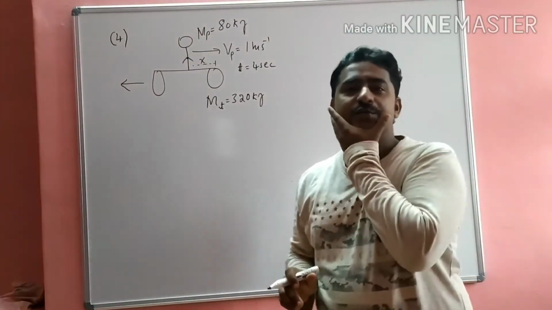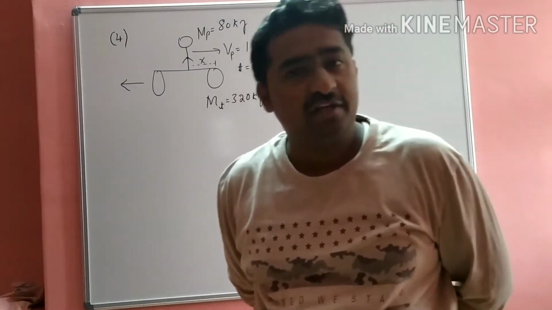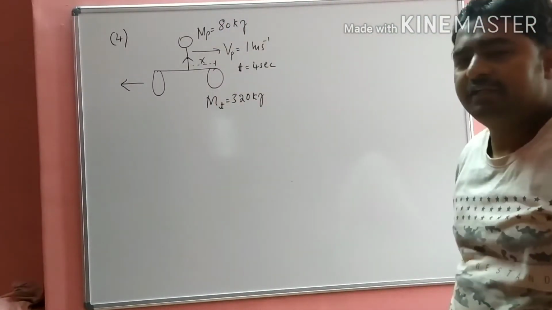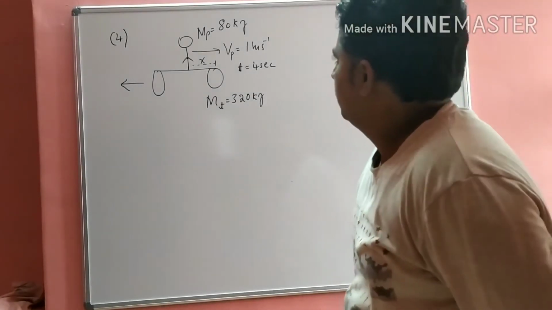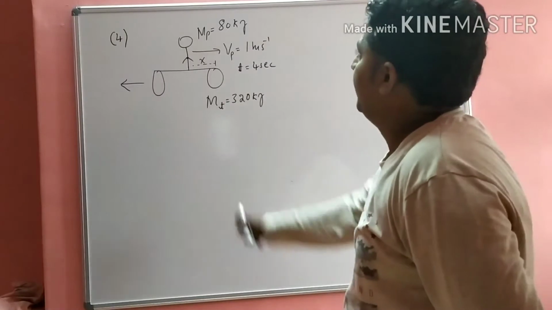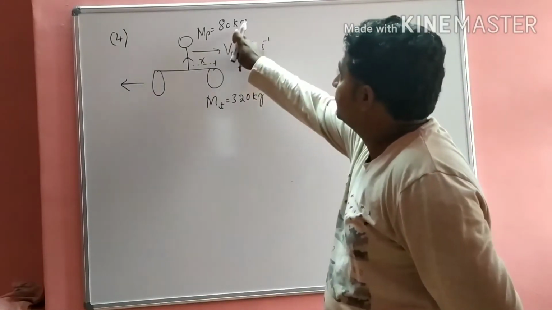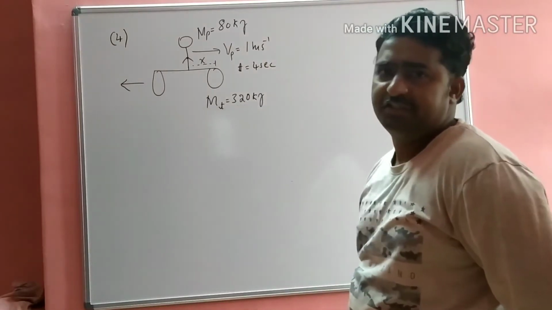Hi dear students. Problems 1 to 3 were already solved in the last class. The fourth one, try to visualize the situation. This is the trolley, and the man is standing on it. The mass of the man is 80 kg, and the mass of the trolley is 320 kg.